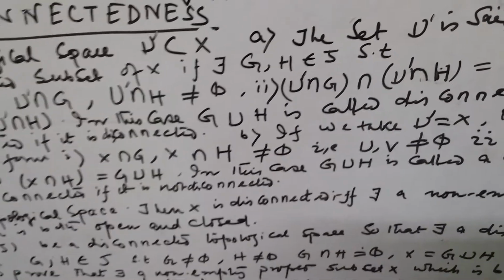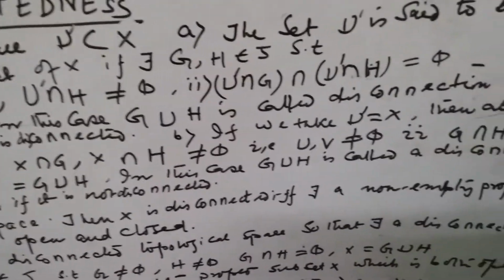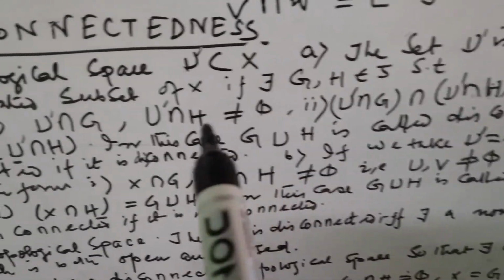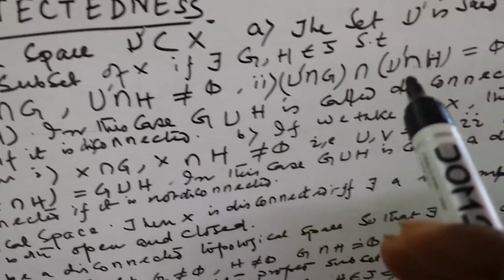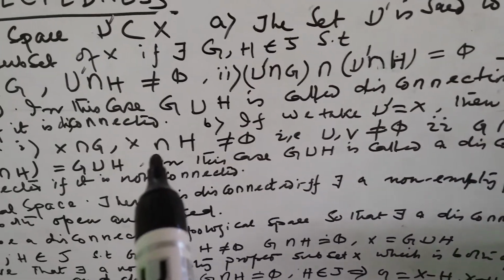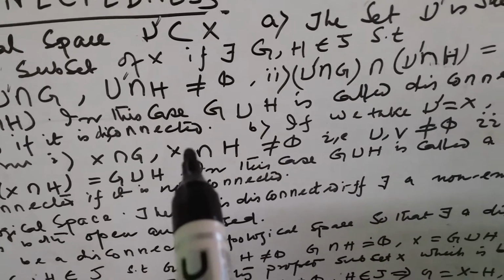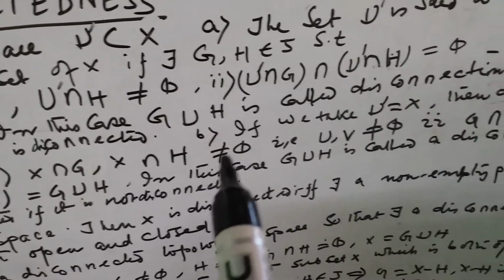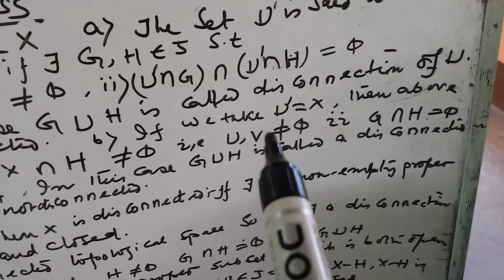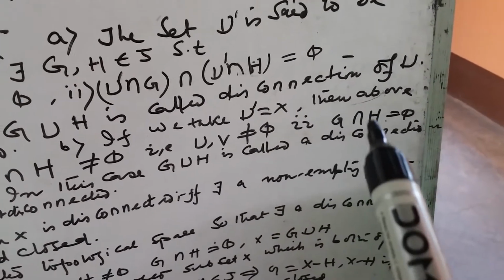Okay, and if you consider U dash equal to X, then we get X intersection G and X intersection H not equal to phi, and G intersection H equal to phi.